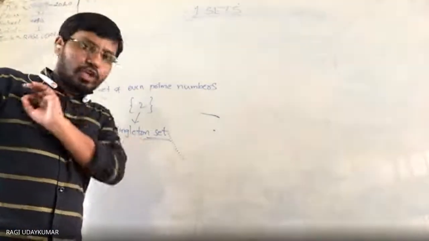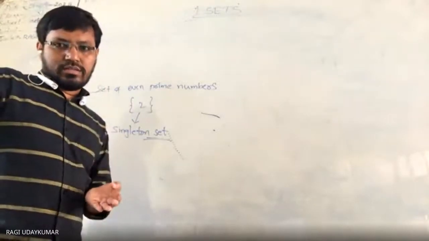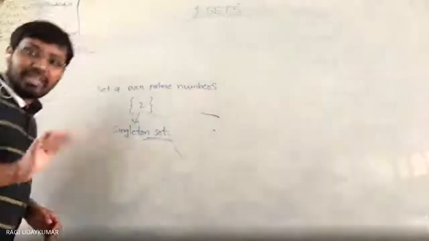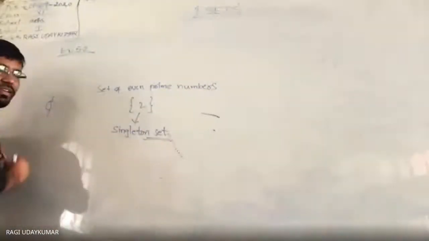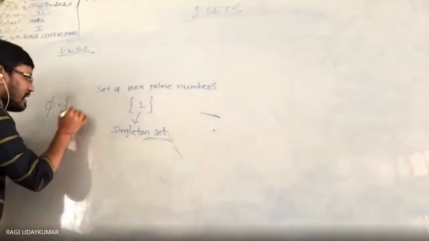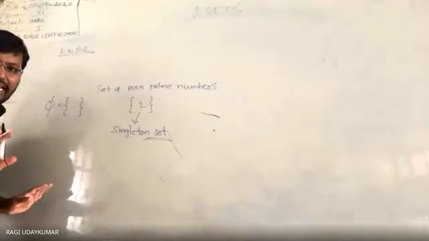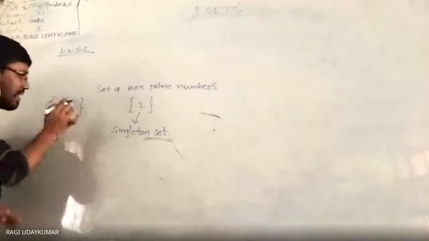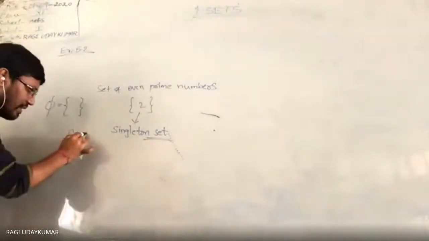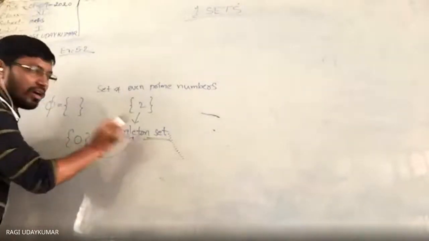If a set contains no element, it is called the empty set, void set, or null set. The null set is denoted by phi, and its representation is empty braces, like this. Nothing is written inside; leave it empty. Suppose I write 0 inside the set: it will not be an empty set, it will be a singleton set.